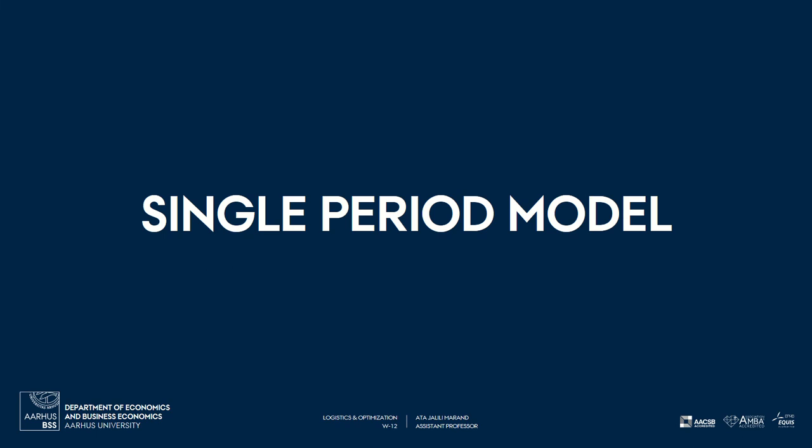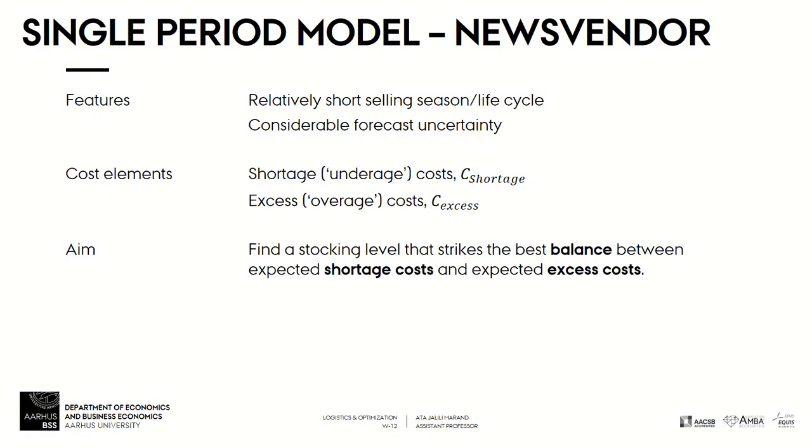The next model to consider is a single period model. It is used for products with a relatively short selling season or life cycles. Here the classical examples are newspapers, Christmas trees, and so on, for which there is considerable forecast uncertainty. We do not know how many trees we will sell during the Christmas time, so there is uncertainty about the demand that we have during the selling season.